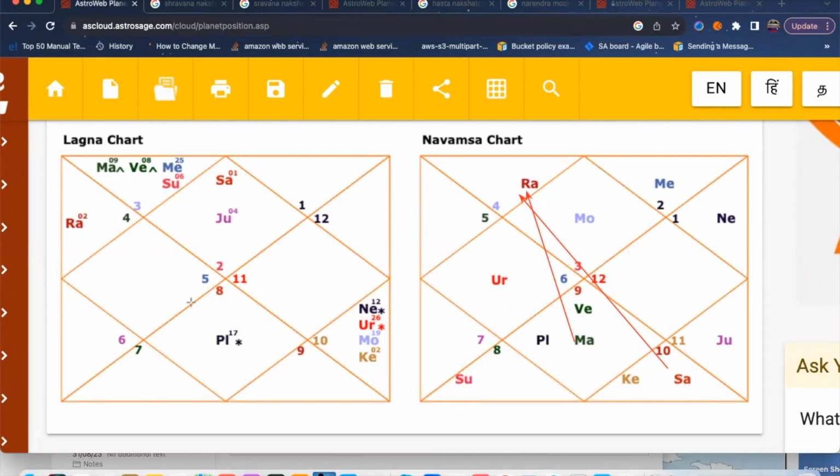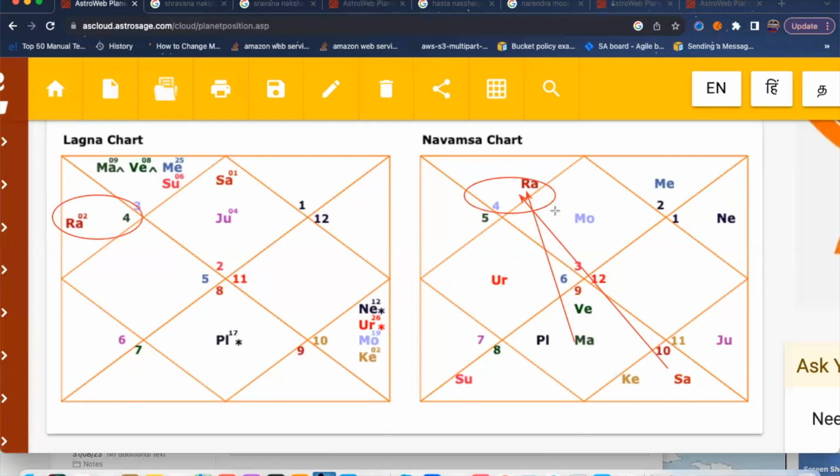Now you need to check only the Lagna chart because the person is not yet married. Okay. And if you want to check the strength of the planet, Rahu is Vargottam. Vargottam means any planet sitting in the same sign in the Lagna chart. Okay, I'll show you that also. See, Rahu is sitting in the Cancer zodiac sign here. Here also Rahu is sitting in the Cancer zodiac sign, which means that planet is very much strong, it's in the Vargottama zodiac sign.